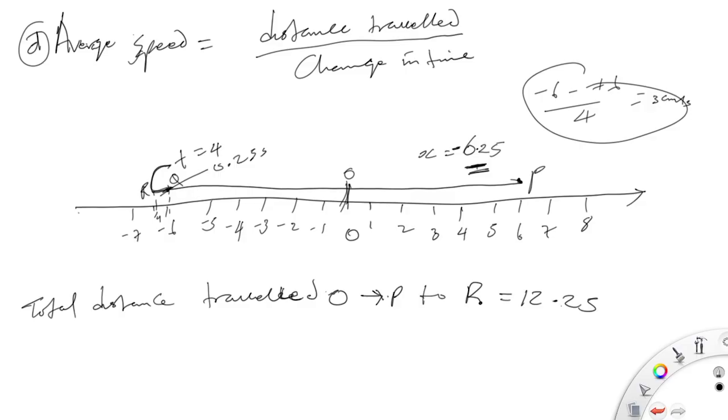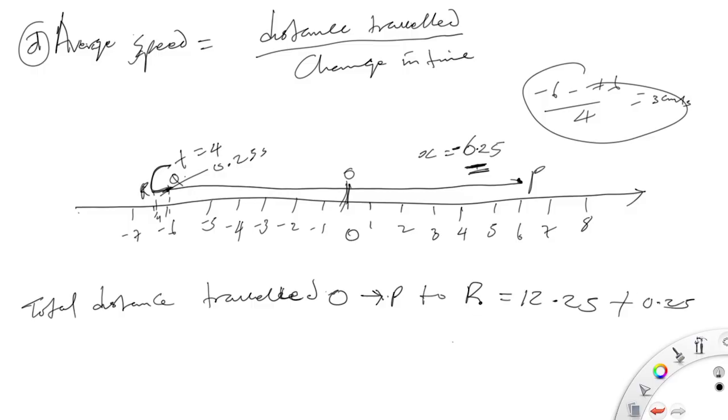Alright, so that would be plus what? The distance from R to Q, this mini distance here from R to Q, which is what? From R to Q is 0.25.